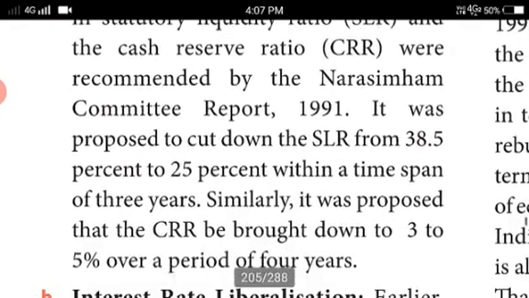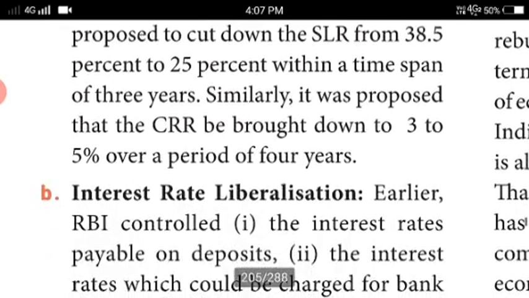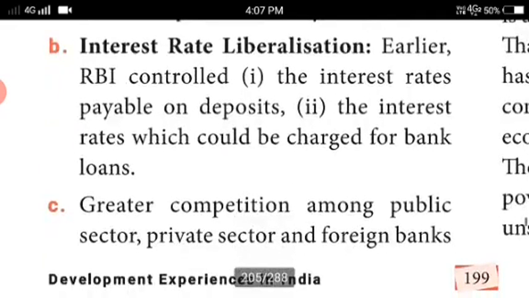It was proposed to cut down the SLR from 38.5% to 25% within a time span of 3 years. Similarly, it was proposed that CRR be brought down to 3 to 5% over a period of 4 years. These are the reforms made by the government.